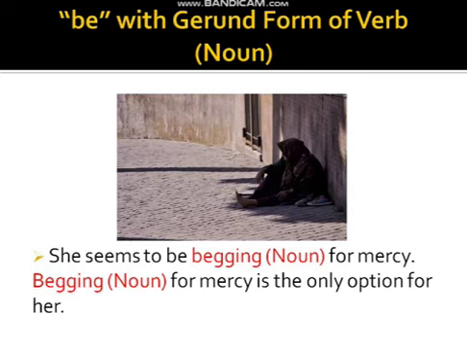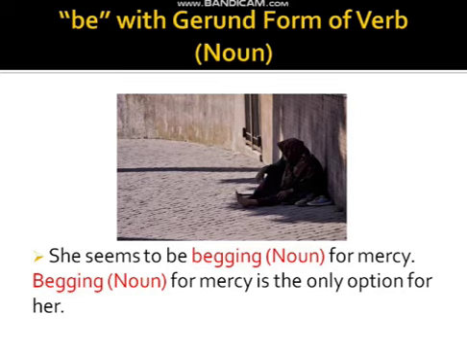Here is another use of be, with the gerund form of the verb. Gerund form is a form in which we add ing to the first form of the verb, like beg, begging; sleep, sleeping; eat, eating, like this. So look at the sentence: she seems to be begging for mercy.